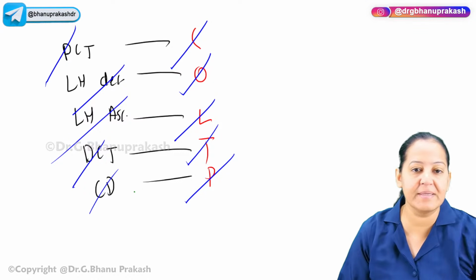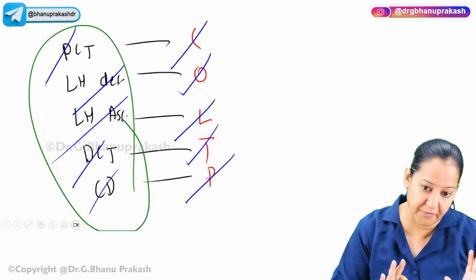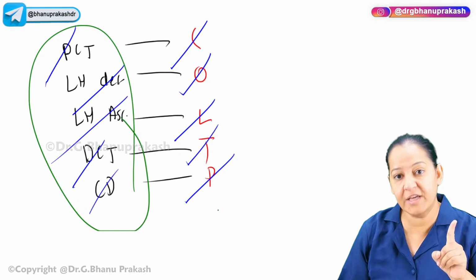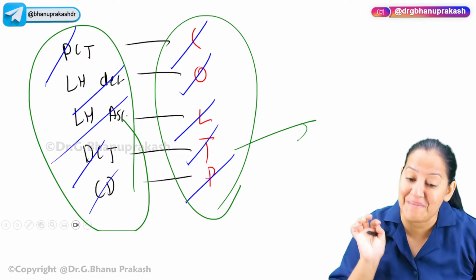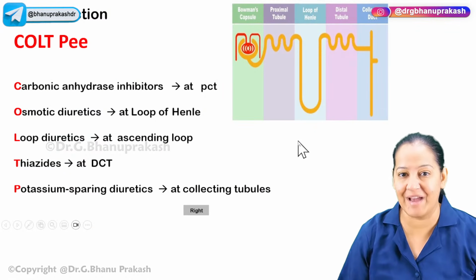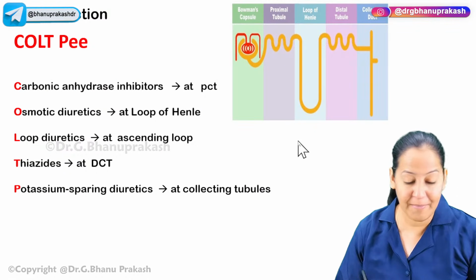You know the sequence. You don't have to learn much if you know the diagram of the nephron. The only thing you have to learn is the sequence. For learning the sequence, make a mnemonic and learn that. You get many questions on that, people, believe me. How many of you got it? How many of you didn't get it?